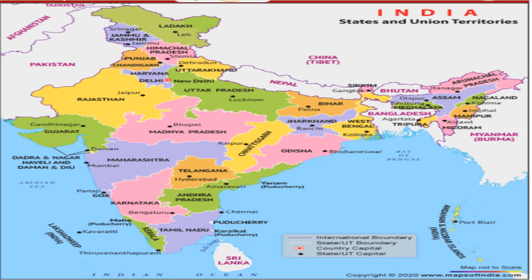All the 28 states and even the capitals have been given here.